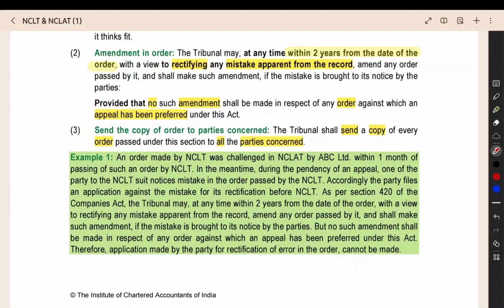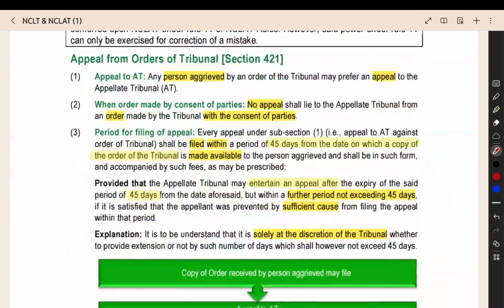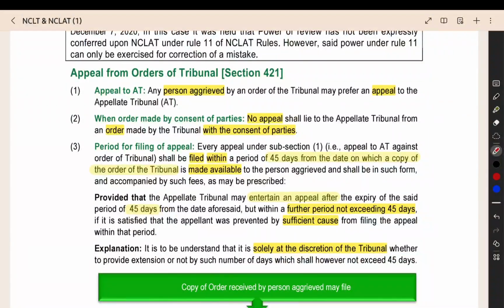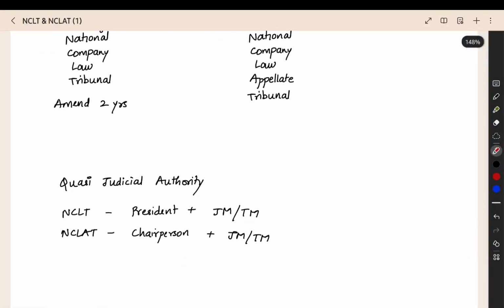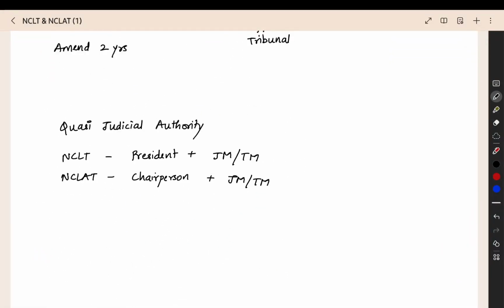When they make an order, they have to send the copy to all the parties concerned. Then, what will happen when you are going to the appeal? If you are an aggrieved person, you can go for an appeal. Then, you have one more type of order. When the NCLT is making an order, they will ask you whether you have the consent.